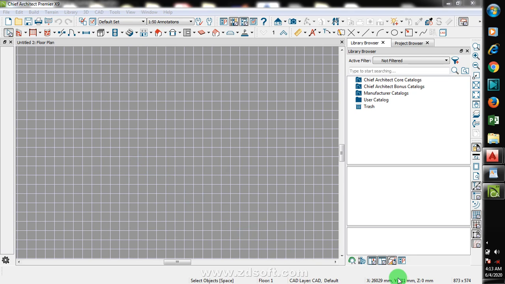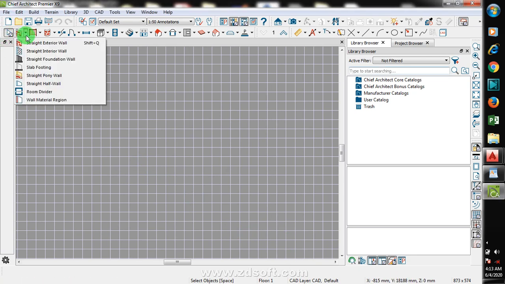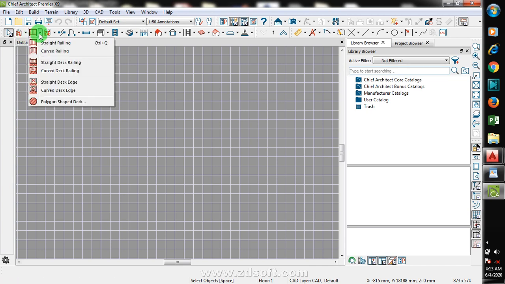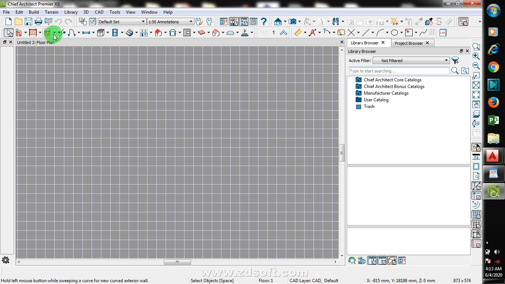Okay, now I'm going to draw a plan. You can see my wall. Okay, you can see these are for railing, these are for curved exterior walls. You can see for doors, you can see for windows, you can see your roof, and so many other features. Okay, right now I'm going to draw a plan.